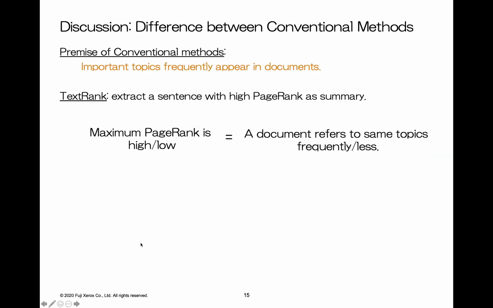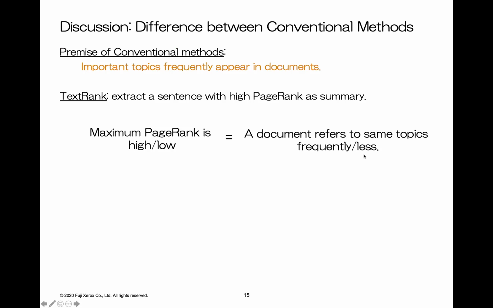We further discuss the difference between our model and the conventional method. As I described as a problem of the related works, most conventional methods are based on a premise that important topics frequently appear in a document. For example, TextRank computes the PageRank of each sentence and extracts the sentence with the highest PageRank as a summary. If the maximum PageRank in a document is high, that means many sentences refer to the same topic.